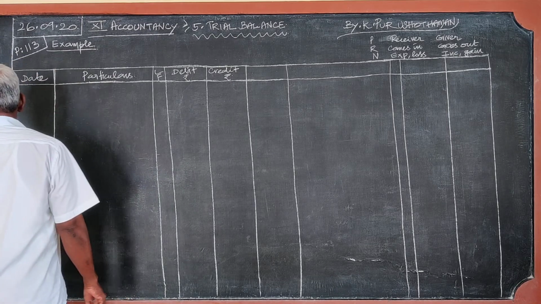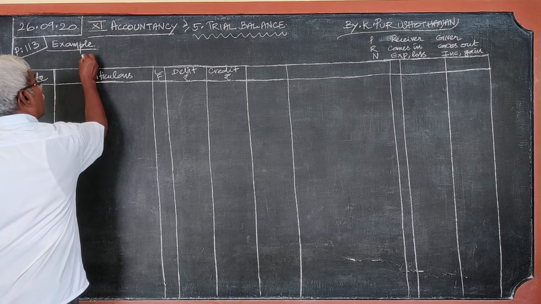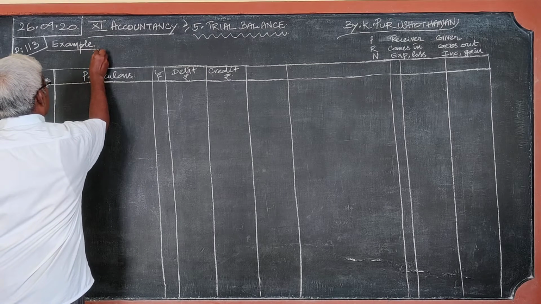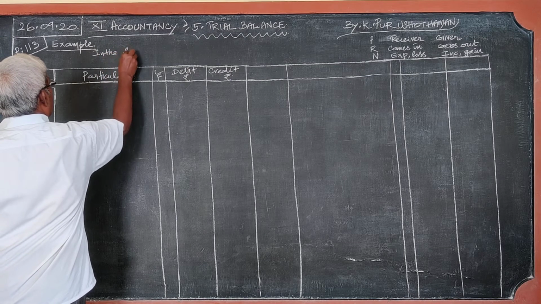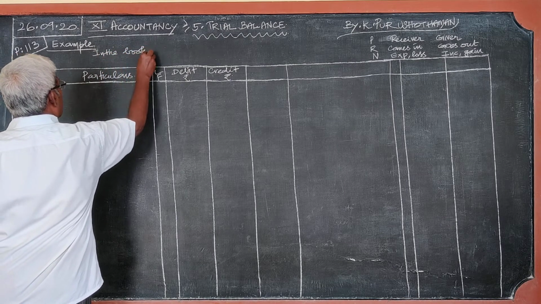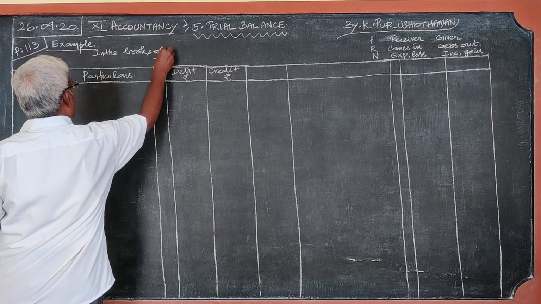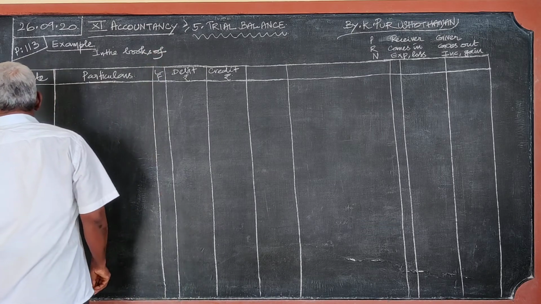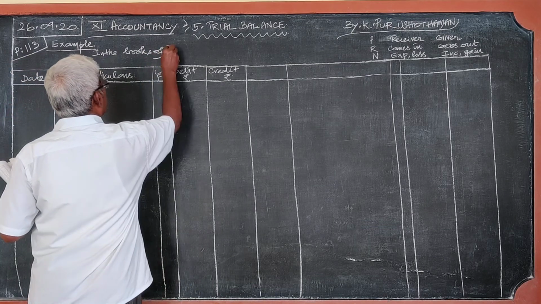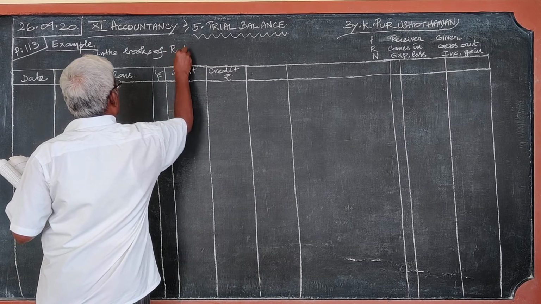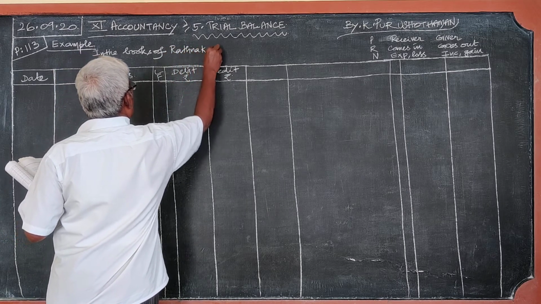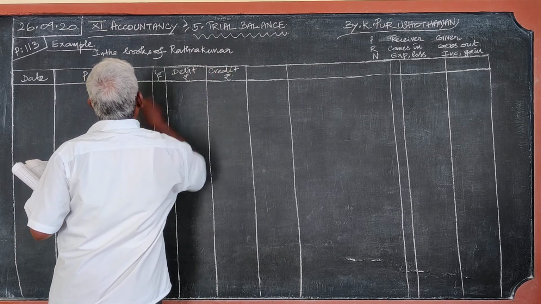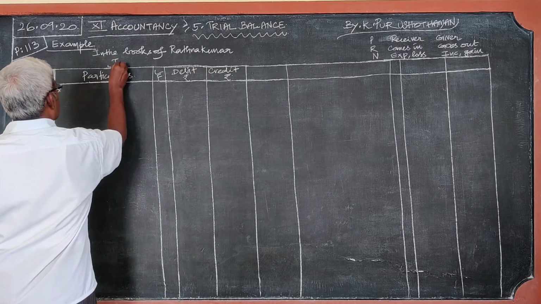We strictly use the format: in the books of Ratnakumar, journal entries.